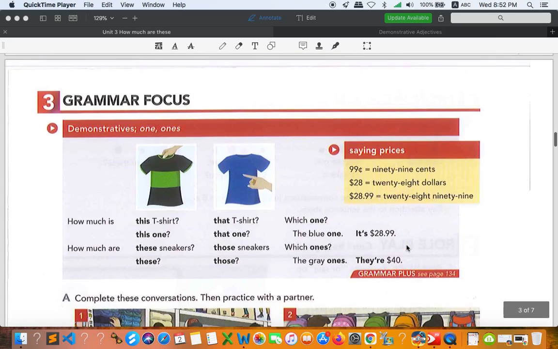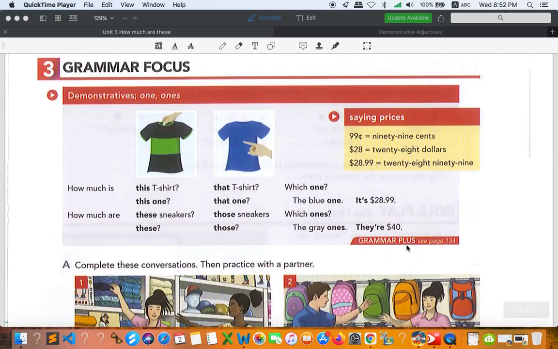There is grammar focus. Demonstrative adjectives with one and ones. You can see right here we have some examples. How much is this t-shirt? How much is this one? Instead of using this t-shirt, we can say this one, because when you use one, we already know the item that we are talking about. So one right here refers to t-shirt.